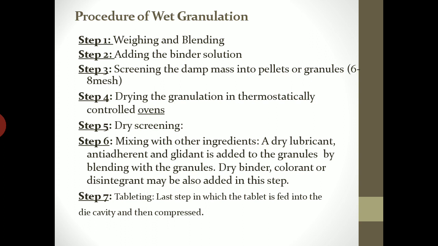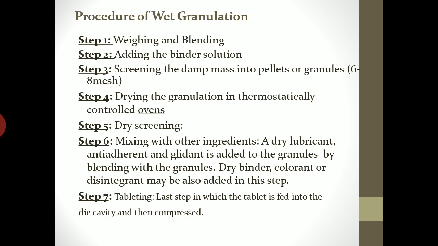Next step is screening of the dough or damp mass into pellets or granules. So this dough or the damp mass which is formed is passed through sieve number 6 or 8, and then the pellets or granules, the larger granules, are prepared. Next step is drying.